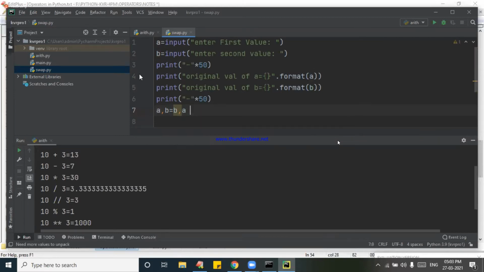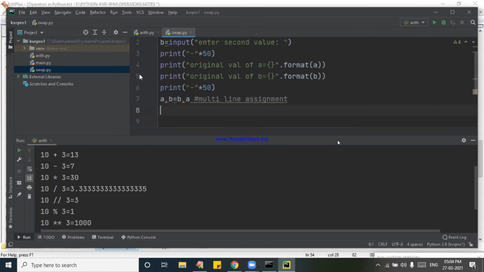This is known as multi-line assignment. Actually we use a third variable, T is equal to A, A is equal to B, B is equal to T, you can write. But we don't want to go for it like this.